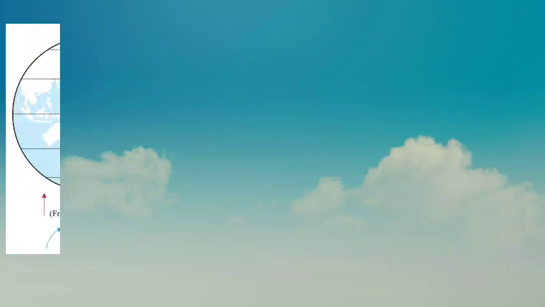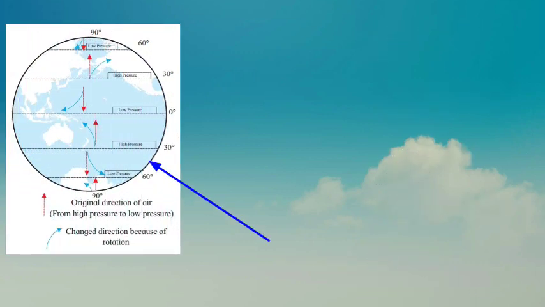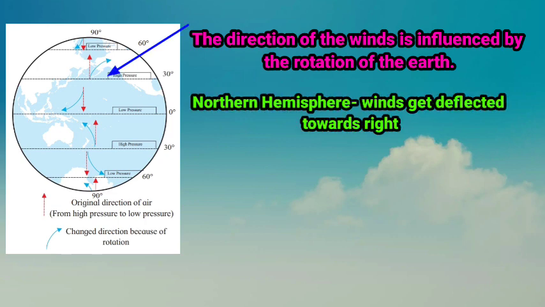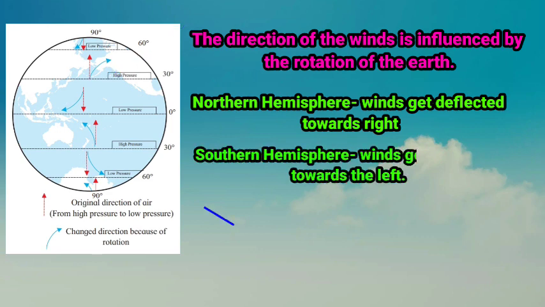Children, when we consider the earth as a whole, we find the direction of the winds is influenced by the rotation of the earth. In the northern hemisphere, winds get deflected towards the right of their original direction, whereas in the southern hemisphere, they get deflected towards the left of their original direction.